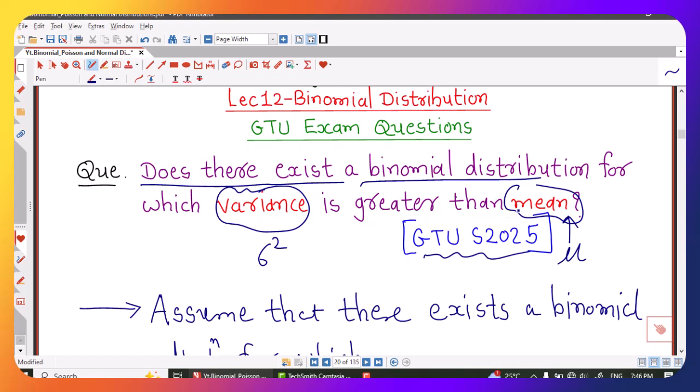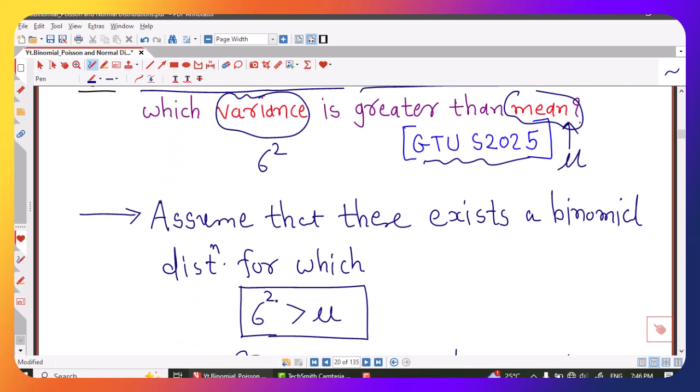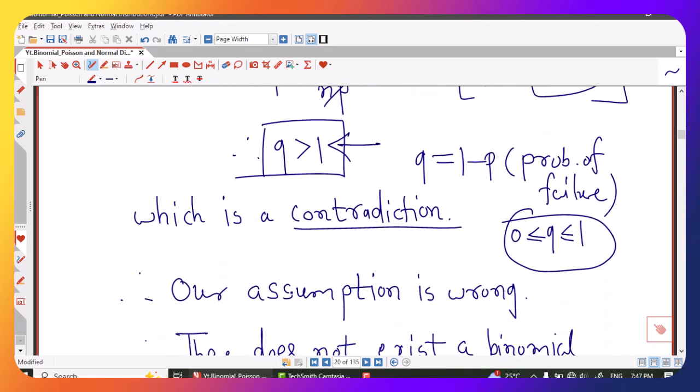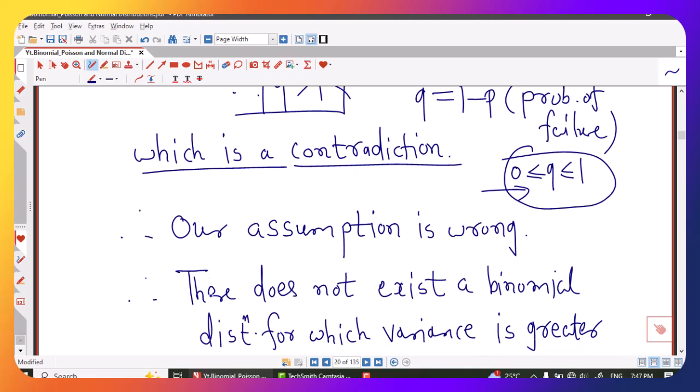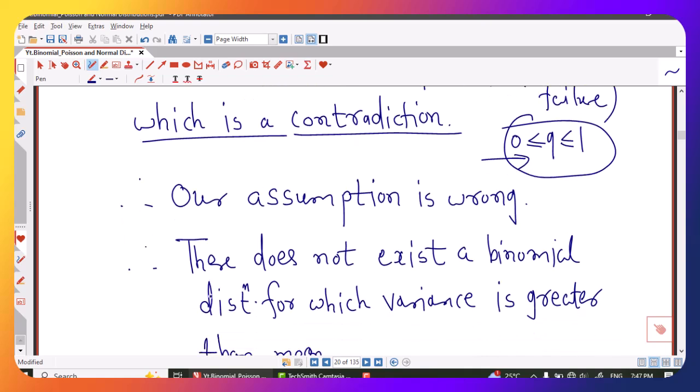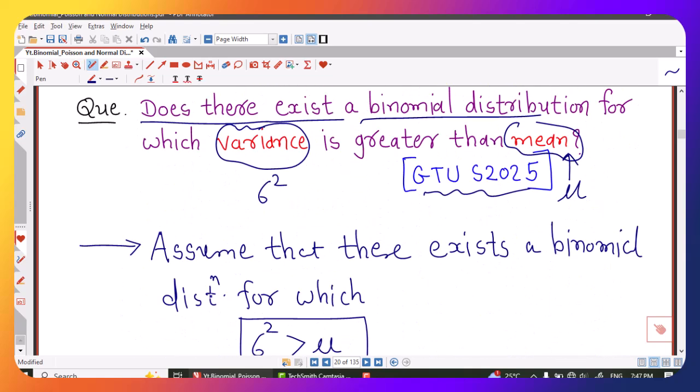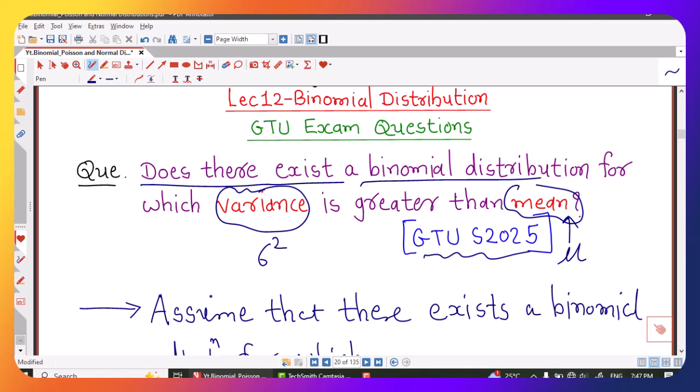So we first assume that there exists such a distribution, and this assumption sends us to a contradiction to the fact that probability is always in between 0 and 1, and therefore our assumption is wrong. That means there does not exist a binomial distribution for which variance is greater than mean. So sometimes they ask this type of theoretical questions also. This was asked in last GTU Summer 2025 exam.